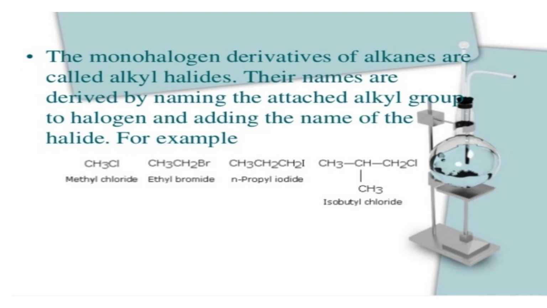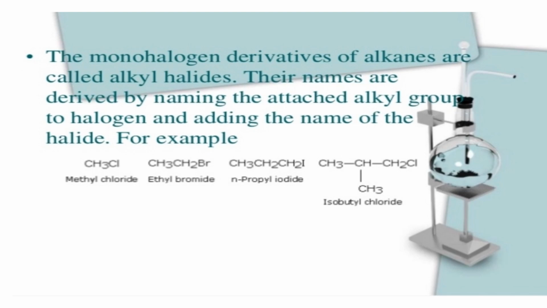In this unit, we are going to deal first with the definition of haloalkanes and haloarenes, classification of haloalkanes and haloarenes, general formula, nomenclature, nature of the C-X bond, methods of preparation of haloalkanes and haloarenes, physical properties, chemical properties, and some of the uses.